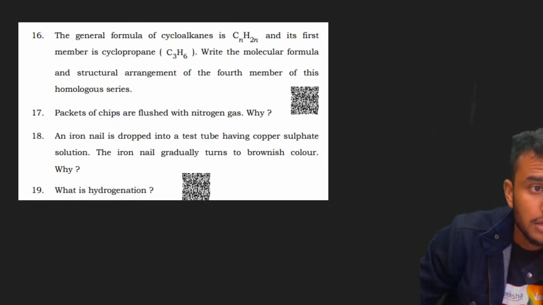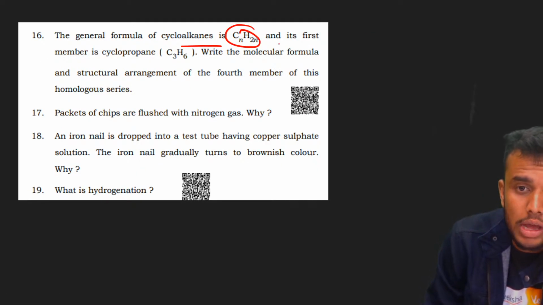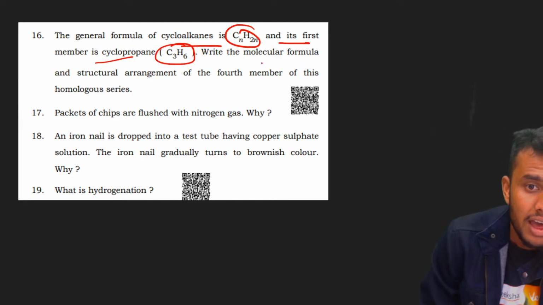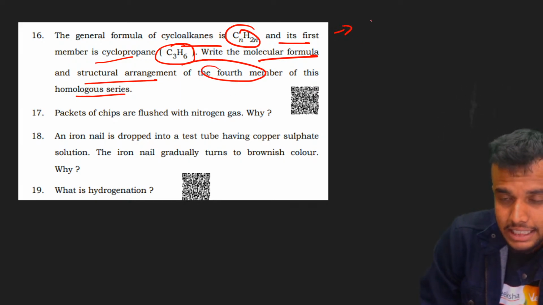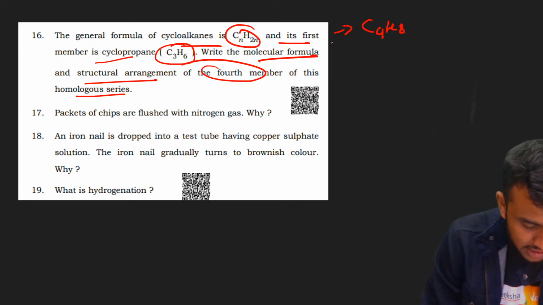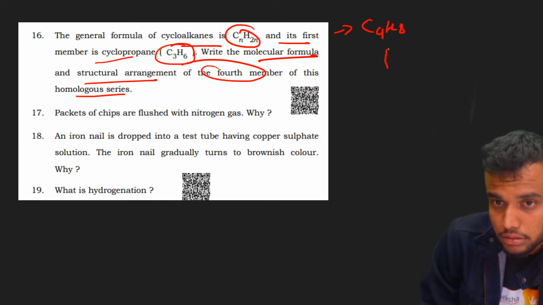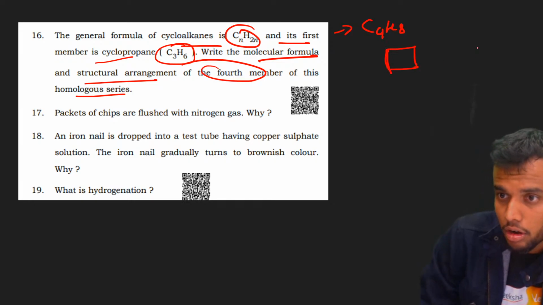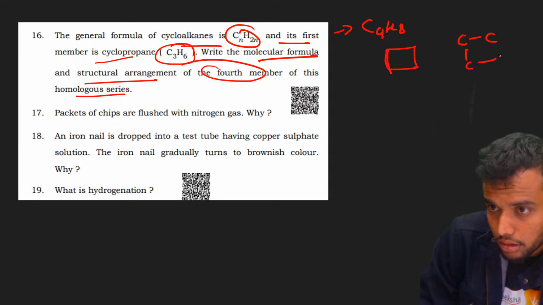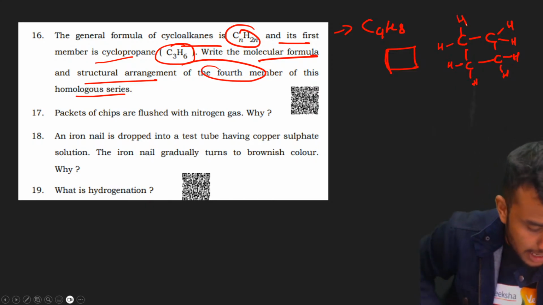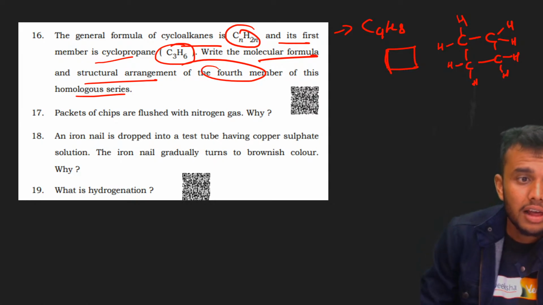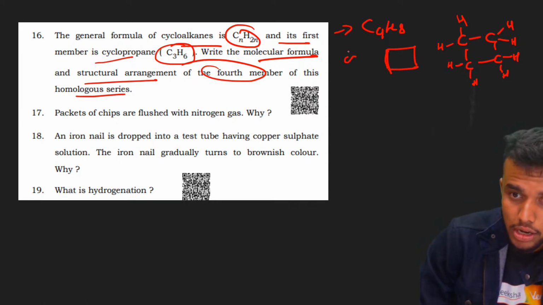Next question, students. The general formula of cycloalkane is CnH2n, and its first member, cyclopropane, is C3H6. Write the molecular formula and structural arrangement of the fourth member of the homologous series. Come on, let's write it. The molecular formula is C4H8. The structure is this one. Or we can write it like this. Correct. Yes, both are done.